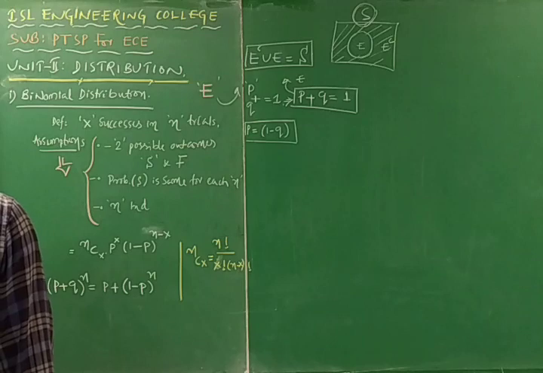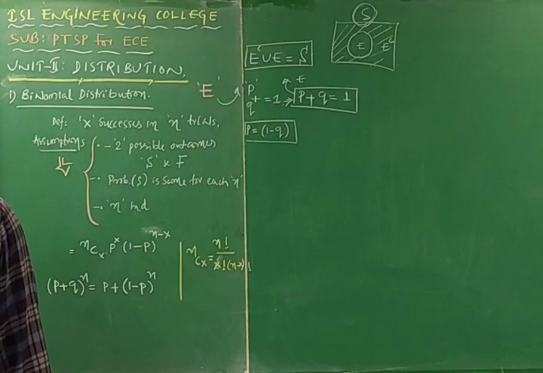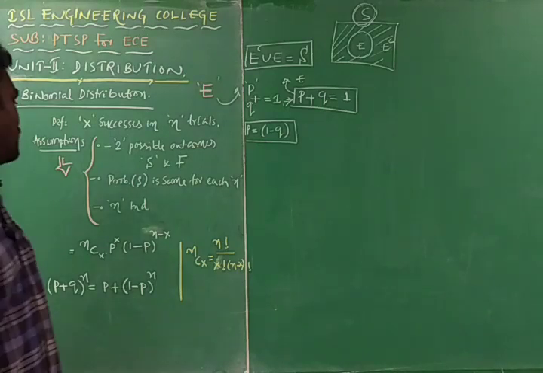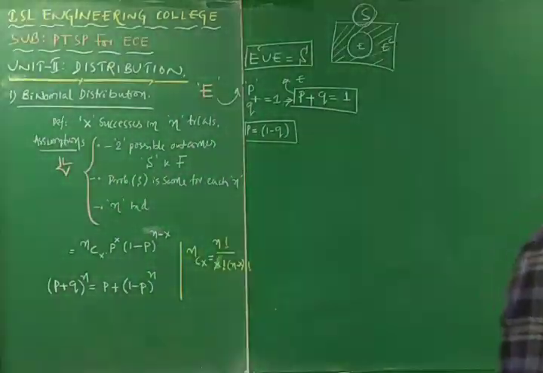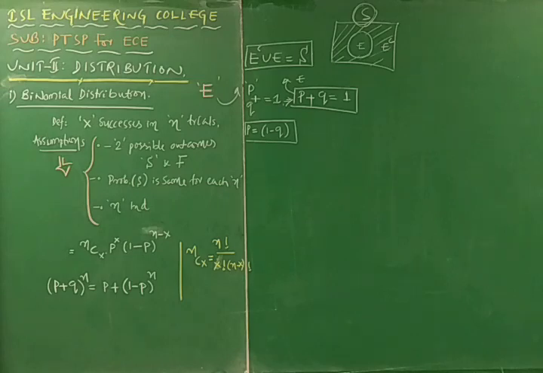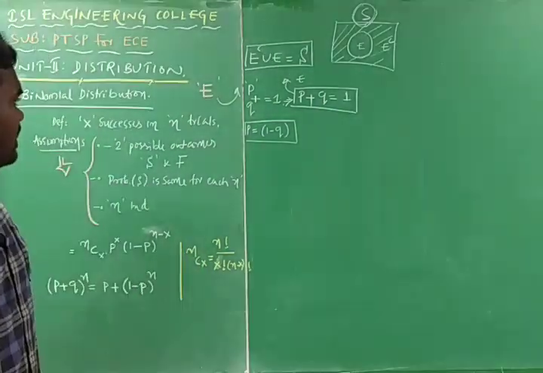And now we are going with the probability of getting x successes and n minus x failures among n trials, which is a very standard equation. From now onwards you have to be very careful, because this formula is very useful to solve many problems in the coming days.